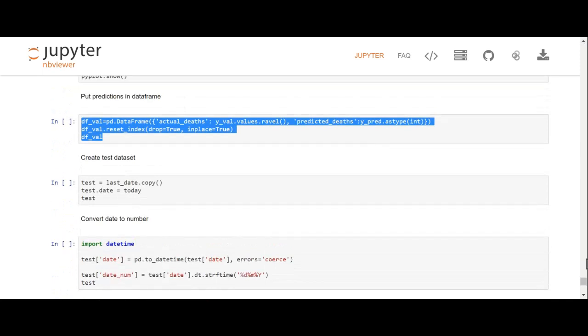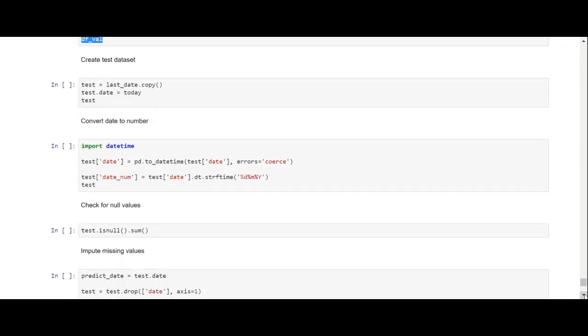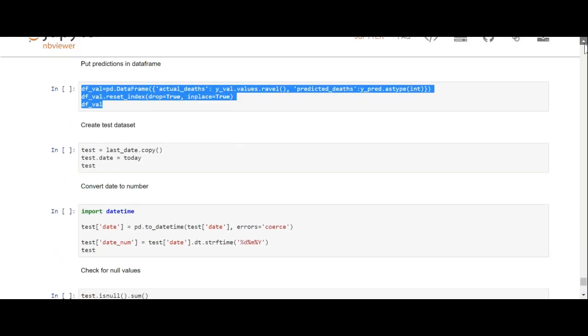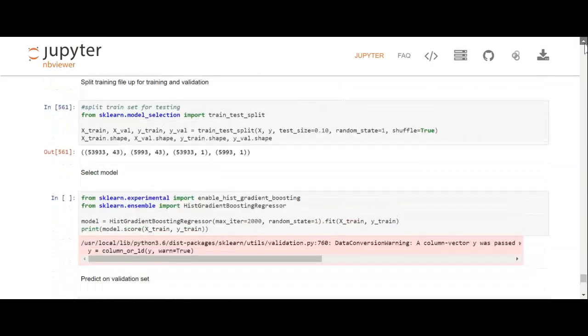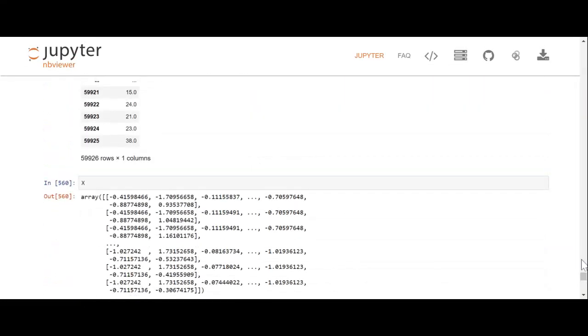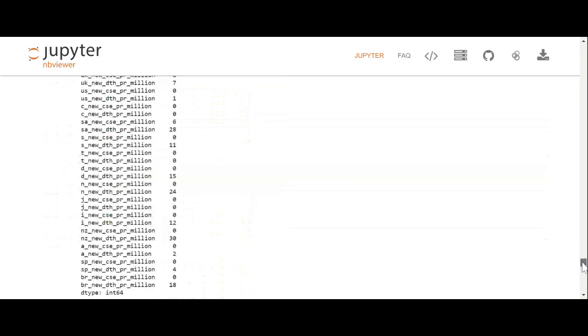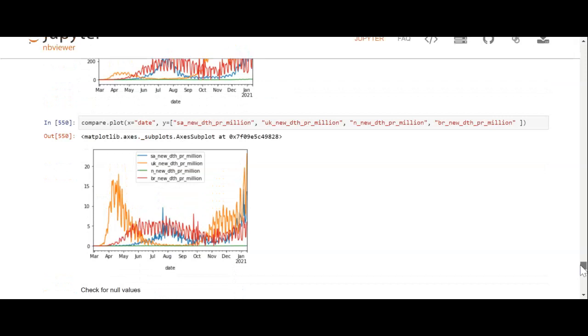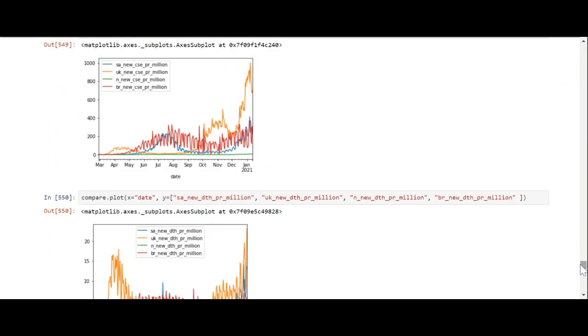So what I'm going to do is conclude this video, because we got the main part of the video. We did get to the point where we were able to compare the new cases and the new deaths, which is what we wanted to do. And for the rest, I'm going to have to investigate and find out why the code didn't come through in the rest of the NBViewer. But as I said before, I was having some problems on my GitHub as well. So that concludes my video.